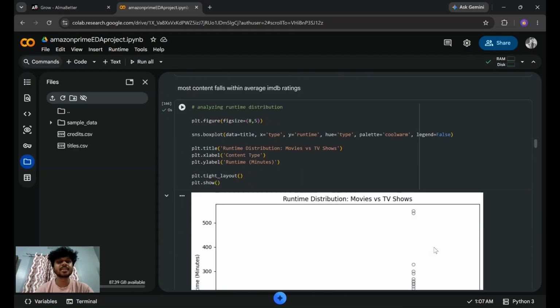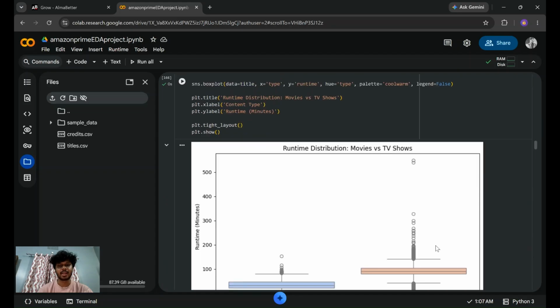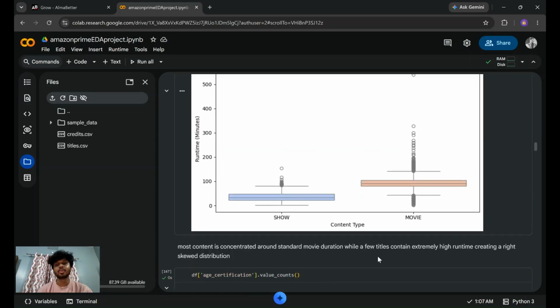And my second chart is analyzing runtime distribution, and I have distributed movies and shows based on the minutes they are playing, and it is telling me that most of the contents are movies with more duration, and some have extremely high runtime, and this is better for the content production team.